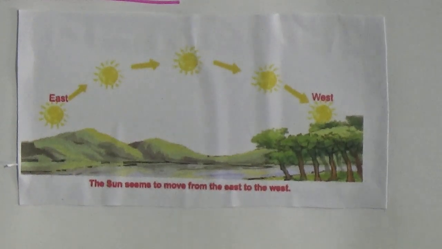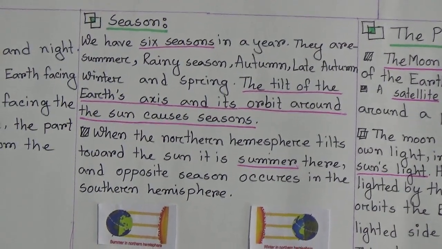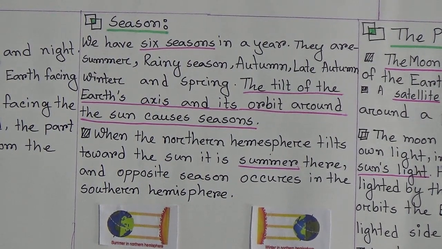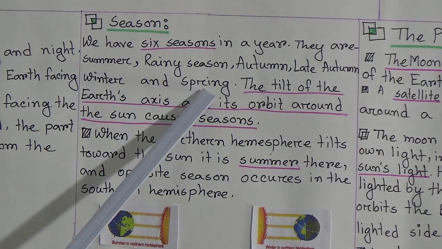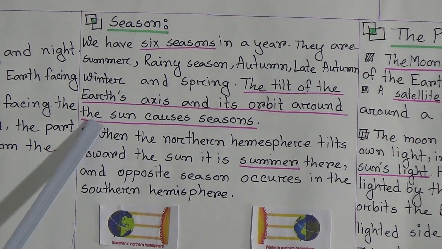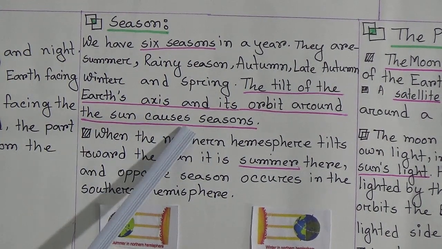Our next topic is seasons. I have told you the rotation causes day and night, but the revolution of the earth causes seasons. We have 6 seasons in a year. They are summer, rainy season, autumn, late autumn, winter and spring. The tilt of the earth's axis and its orbit around the sun cause seasons.